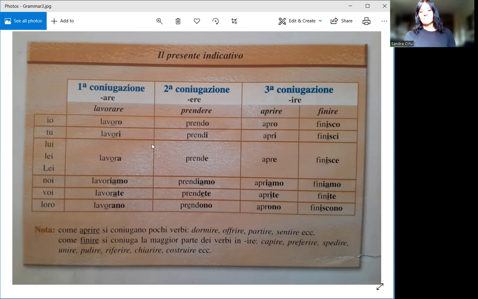So basically, as I say, all these little letters, or combinations of letters, we have for each person. With person, I mean I, you, he, she, we, you plural, and they. So for each person, we have a different letter, which is the conjugation. Remember, in English, the only change in the conjugation is for he, she, where we add the s.